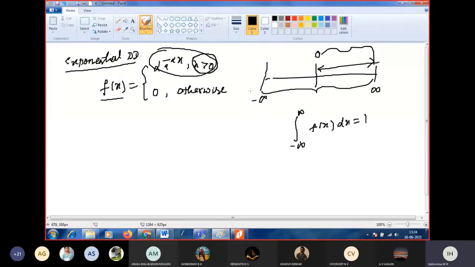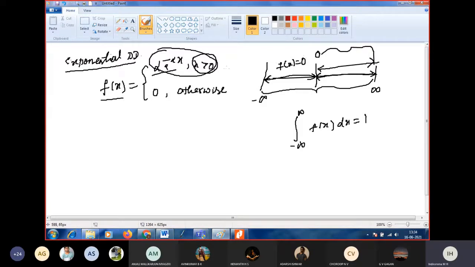The range of x is from minus infinity to plus infinity, but f of x takes the value alpha e power minus alpha x only for positive x, that is from 0 to infinity. In minus infinity to 0, f of x for the exponential distribution is 0. So this is the concept of exponential probability distribution.